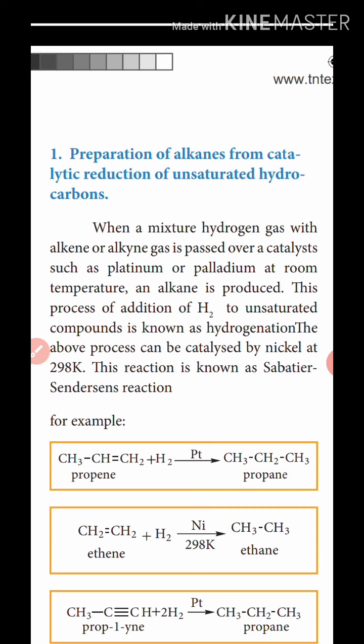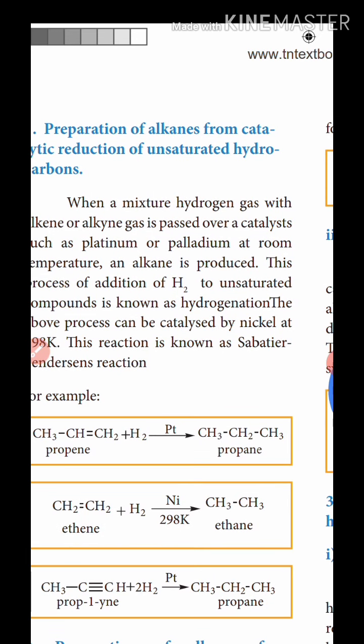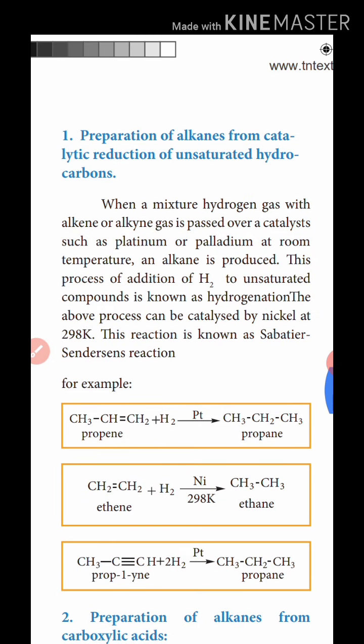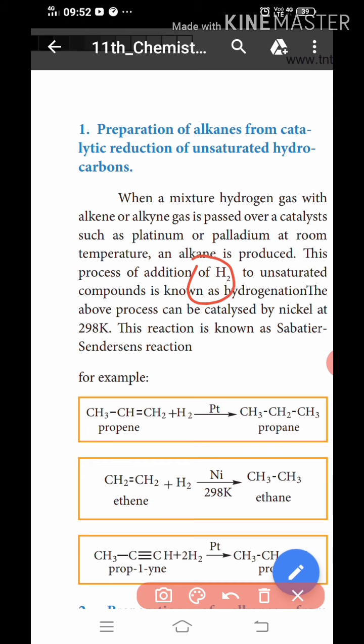The first one is preparation of alkanes from catalytic reduction of unsaturated hydrocarbons. With platinum or palladium at room temperature, the alkane is formed. This process is the addition of hydrogen to unsaturated compounds, hydrogenation, catalyzed by nickel at 298 K. This reaction is known as the Sabatier-Senderens reaction.